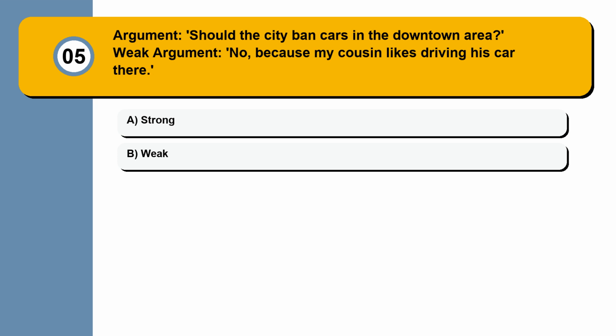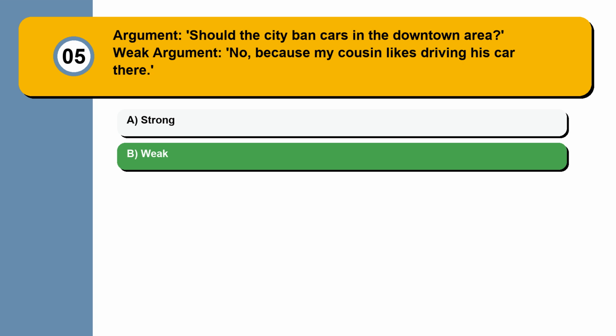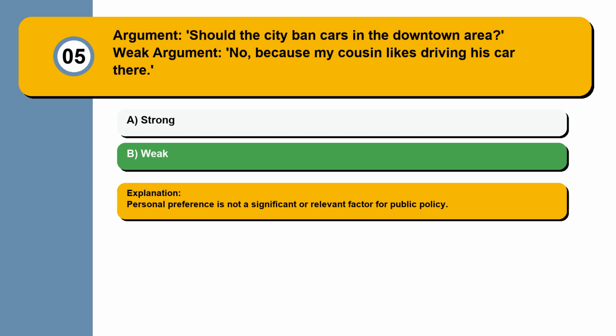Question 5. Argument: should the city ban cars in the downtown area? Weak argument: no, because my cousin likes driving his car there. Strong. Weak. Personal preference is not a significant or relevant factor for public policy.